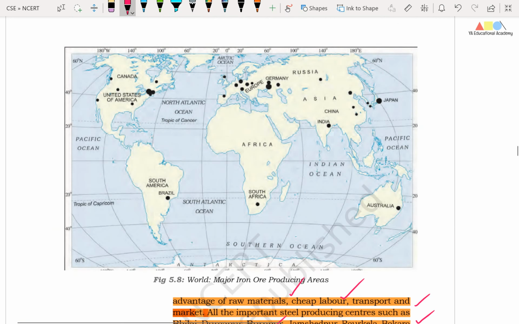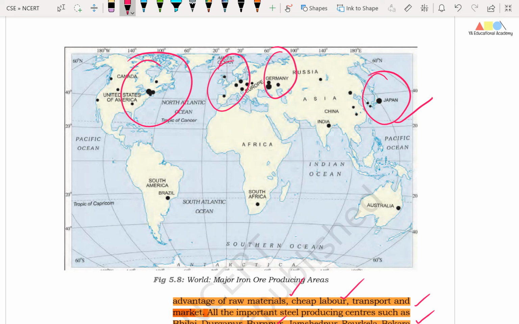Right friends, in this picture you can see the distribution of the iron and steel industry across the world, and you can find that it is really concentrated in the eastern part of North America, and similarly the western and eastern parts of Europe, and in Japan also. And you can see that the iron and steel industry has some significance in the eastern part of our country.